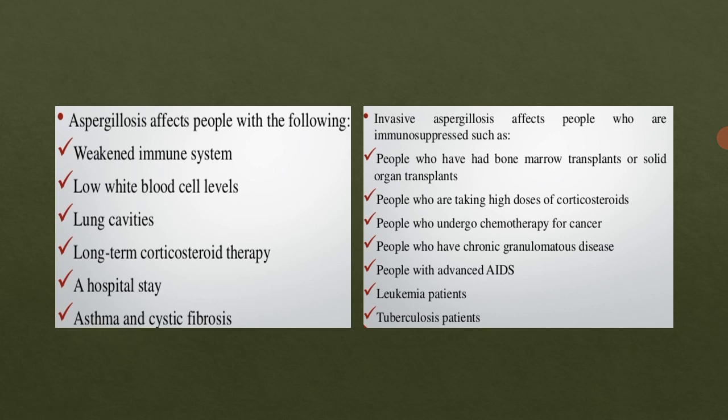Then people with advanced AIDS, leukemia patients, tuberculosis patients. This group of people will have higher risk of getting invasive aspergillosis infection, right? This is the epidemiology of aspergillosis.